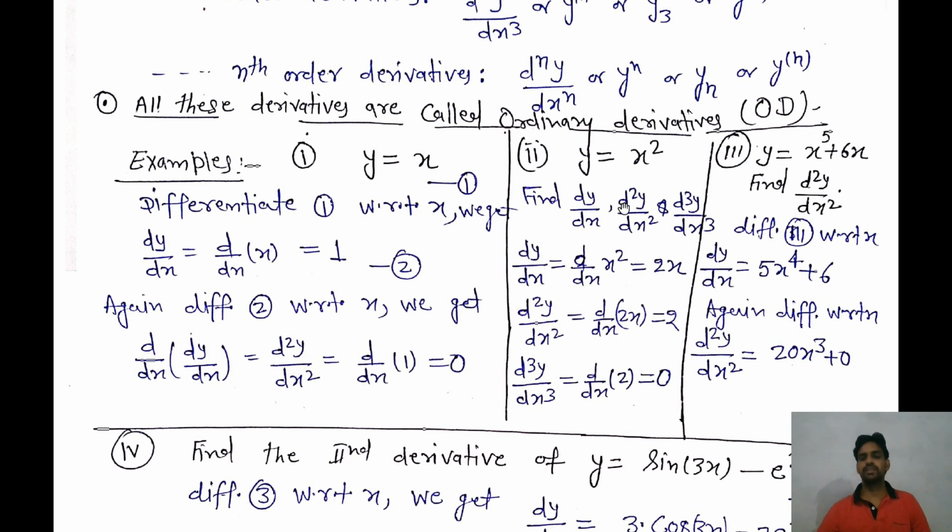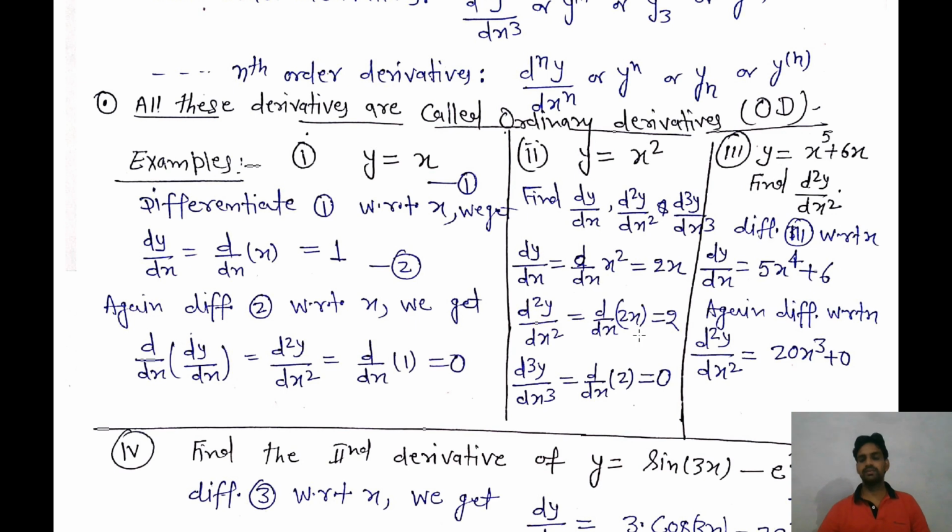Find the first derivative, second derivative, and third derivative of this function. If we differentiate this the first time, then we will get dy over dx is equal to the derivative of x square, which is equal to 2x. Now we differentiate this again with respect to x, then we will get the second derivative d2y over dx square equal to the derivative of 2x, so we will get 2.